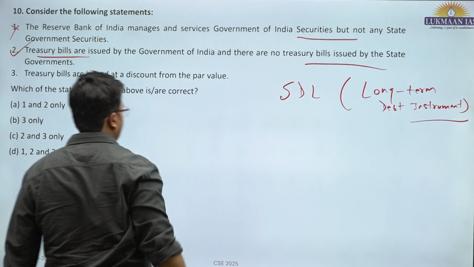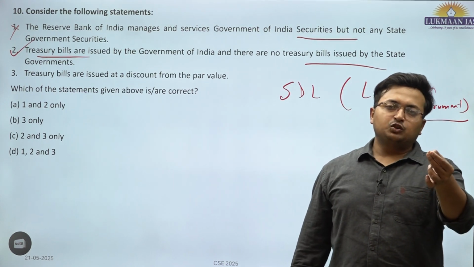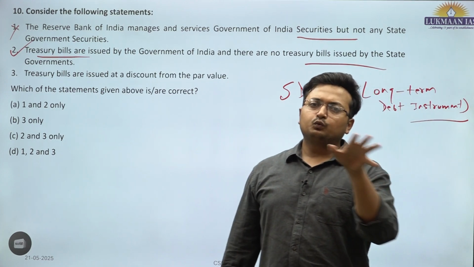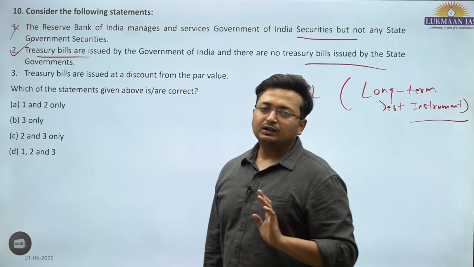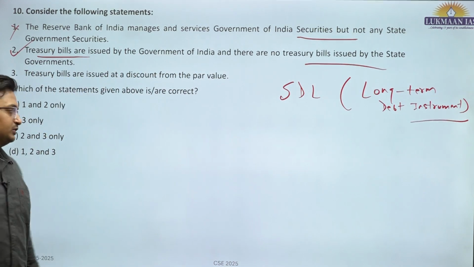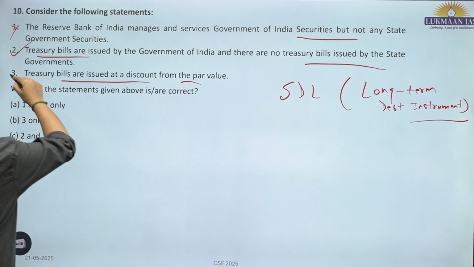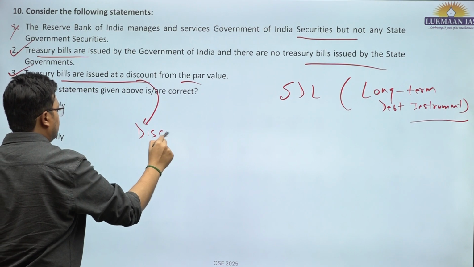This is correct. Treasury bills are short-term instruments which mature before 365 days. They have fixed tenures of 91 days, 182 days and 364 days. However, they are not issued by the respective state governments. They can only be issued by the central government. Treasury bills are issued at discount from the par value. This is correct. This is why they are known as discounted bonds.